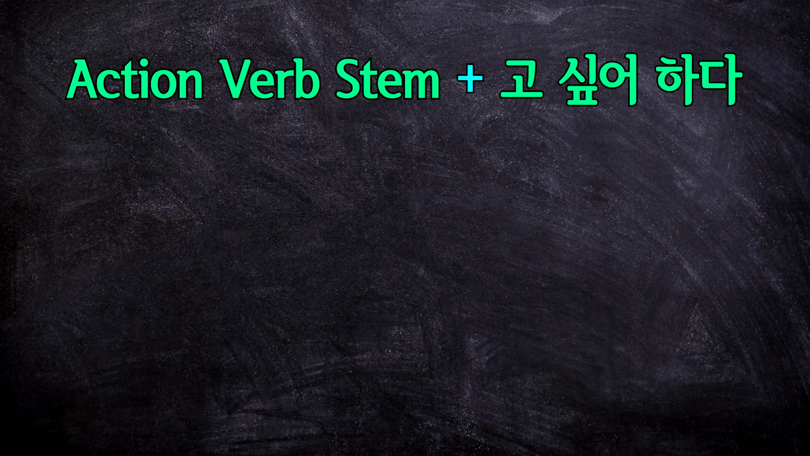Okay, let's get started. Before we learn about the form for this lesson, let's learn about one of the most common and useful ways that you'll see it. Take the stem of an action verb, then attach 고, followed by 싶어 하다. Then conjugate the verb 하다 at the end however you'd like in your sentence. Now, this form looks a lot like the regular form 고 싶다, and it is, but it's a bit different.